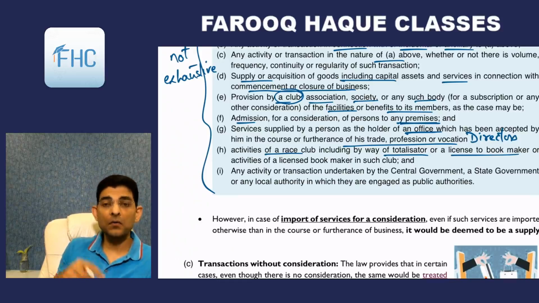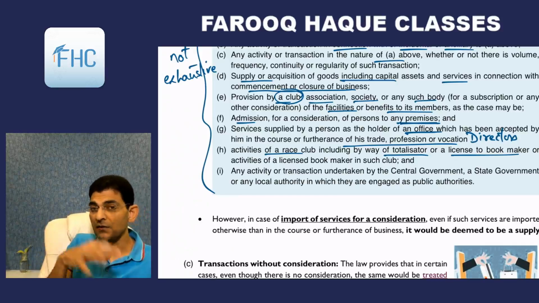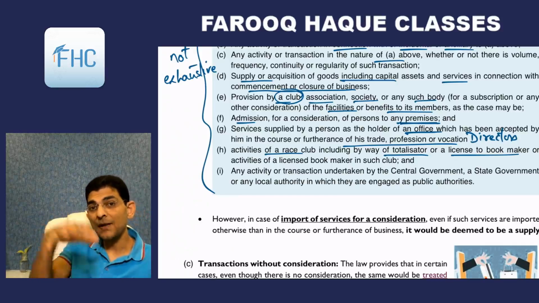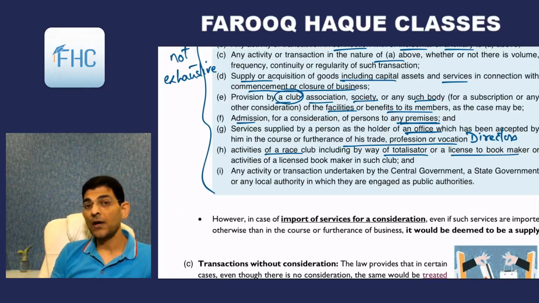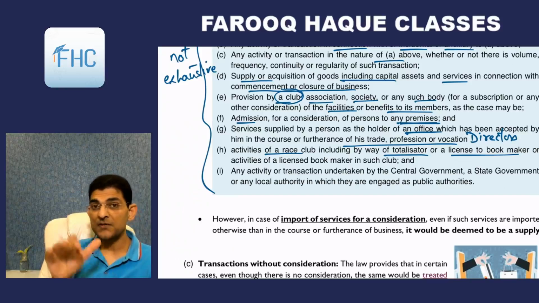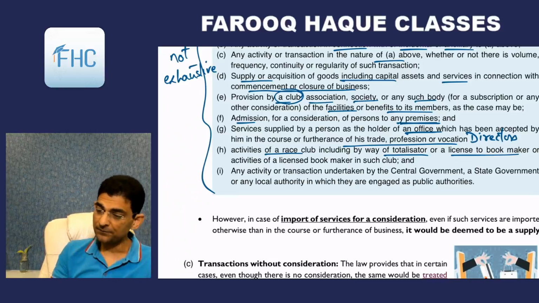Totalizator means the service to distribute money amongst the winners. Different people have bet on different horses, right? So which horse won, which came first, which came second, which came third, and who are the people who have bet on those horses. So the money is finally distributed equitably. That kind of service is called totalizator. And of course the bookmakers. Bookmakers are the people who take bids.